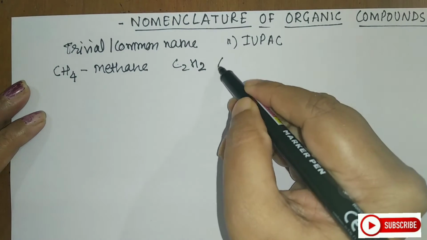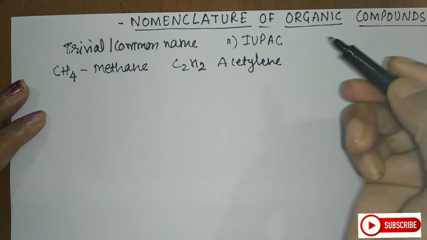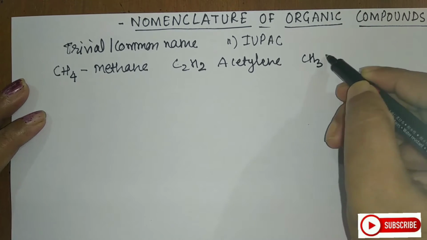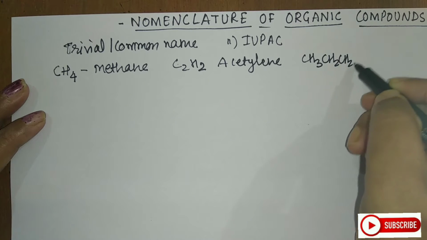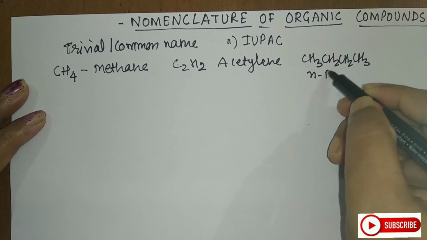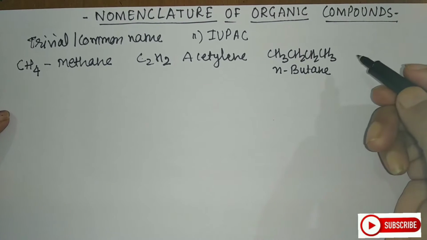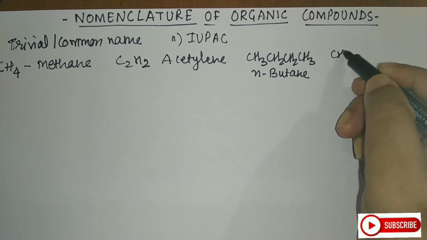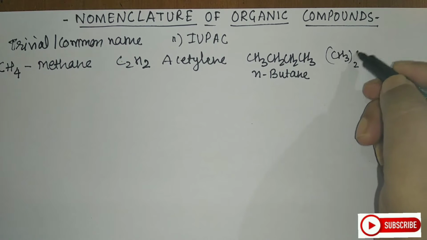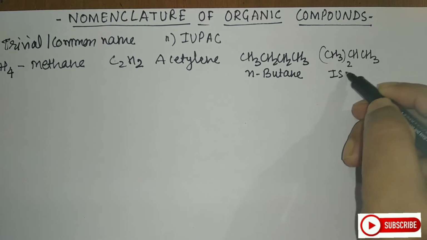You call this acetylene. CH3CH2CH2CH3 is called n-butane, that is normal butane. Next, (CH3)2CHCH3 is called isobutane.